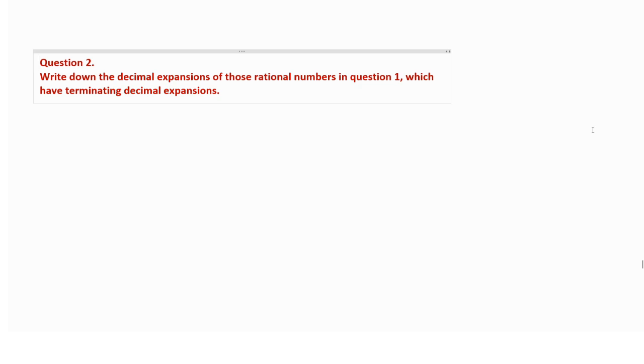Okay, in the second main, what they have given, you see: write down the decimal expansion of those rational numbers in question 1 which have terminating decimal expansion. So just now we saw which are terminating and which are non-terminating. That one we have to take, and according to that we have to find the decimal expansion, meaning we have to find the point value.